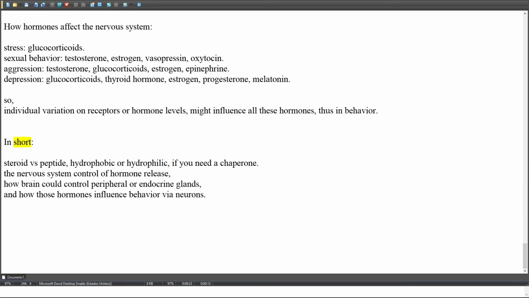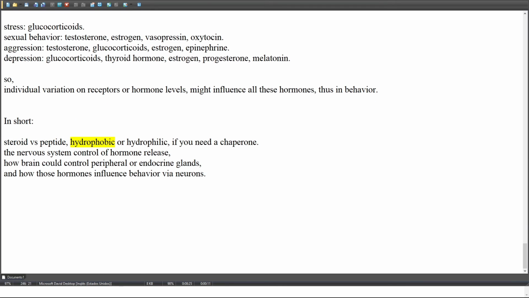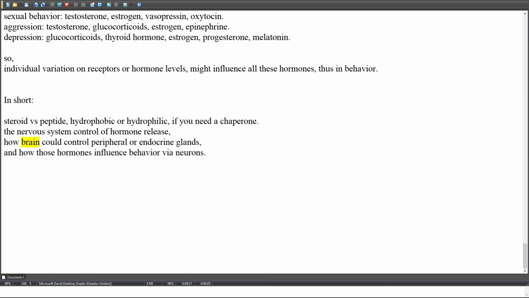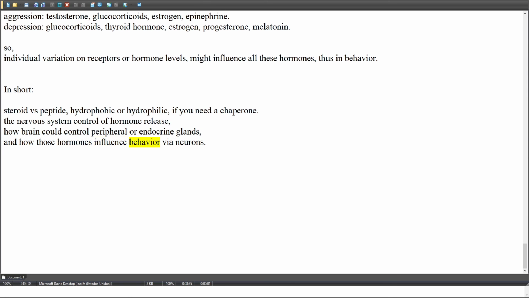In short, steroid versus peptide, hydrophobic or hydrophilic, and whether you need a chaperone. The nervous system control of hormone release: how the brain could control peripheral or endocrine glands, and how those hormones influence behavior via neurons.